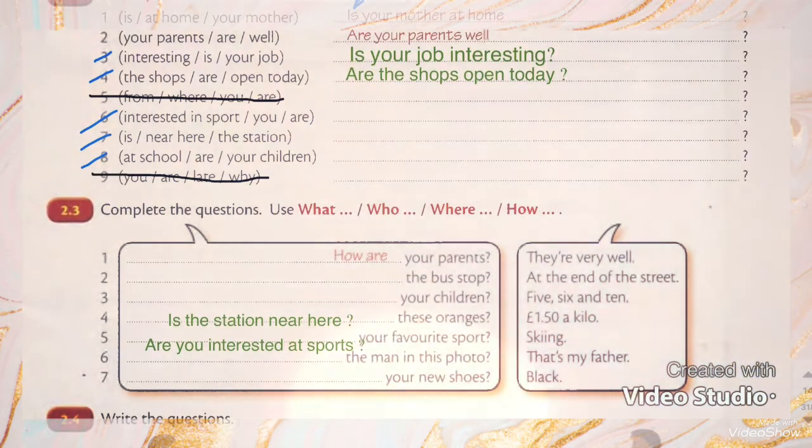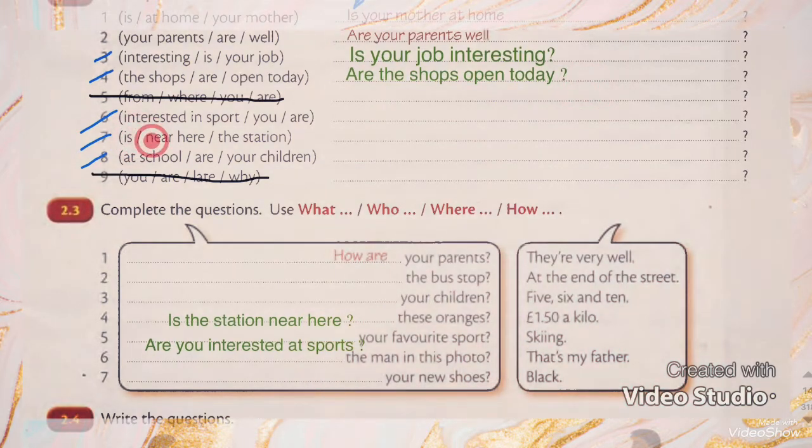So here I begin my question with the verb are. I cannot say "the shops are open today." Why? Because this is a sentence, and now I am asking you if the shops are open or not. So I should begin my question with verb to be, are. Are the shops open today?